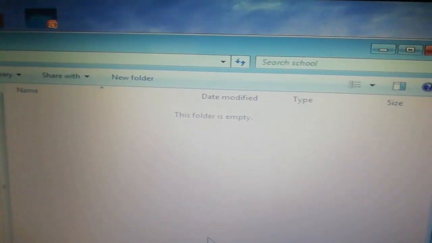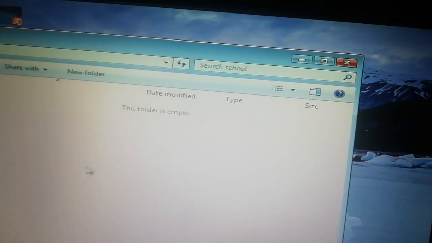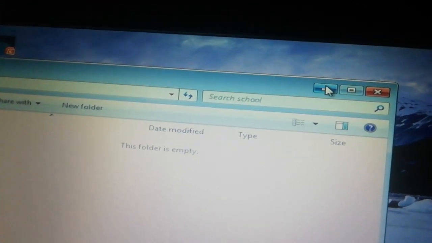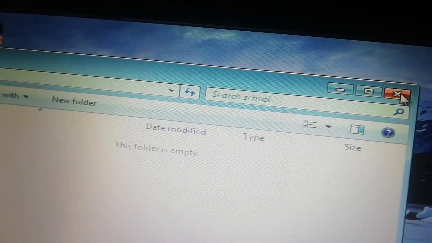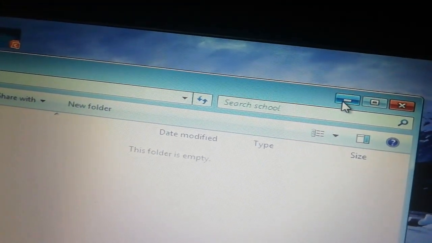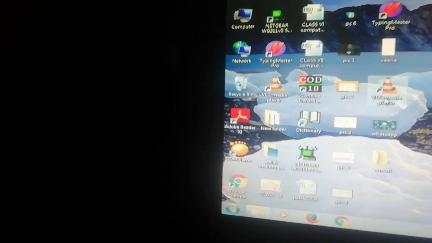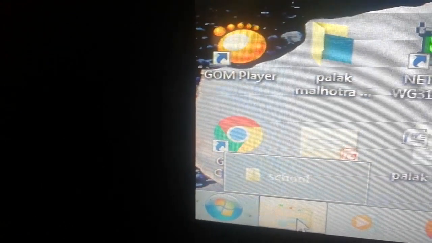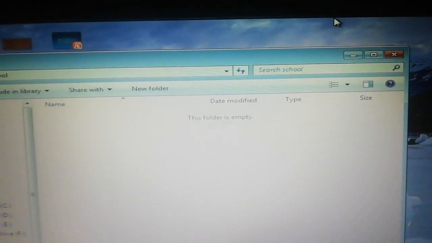Here we have 3 control buttons on the title bar: minimize, maximize and close button. Minimize means your folder will be minimized and it will show in the taskbar. This is the folder school, you can see. Again you can open it as you click on the maximize button. This is the maximize button, and your screen will be maximized.